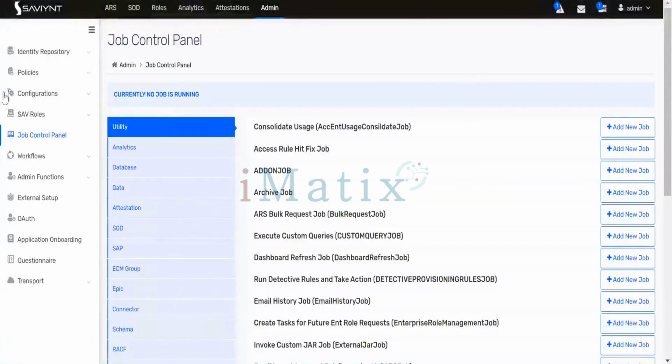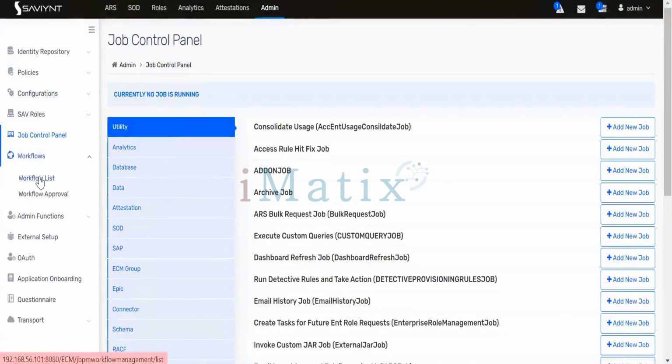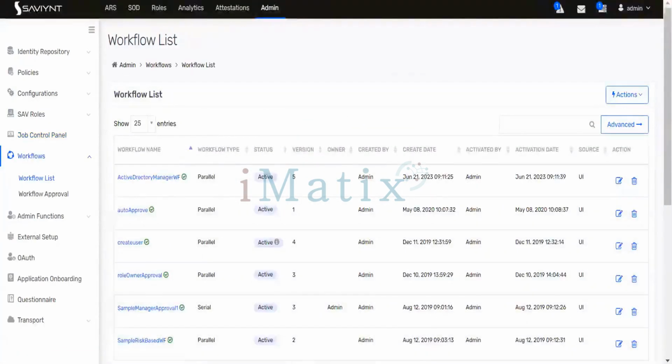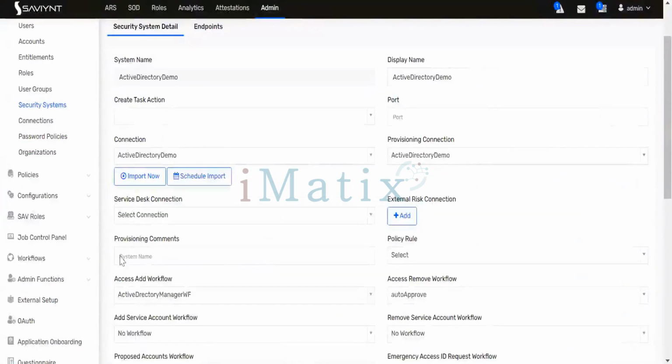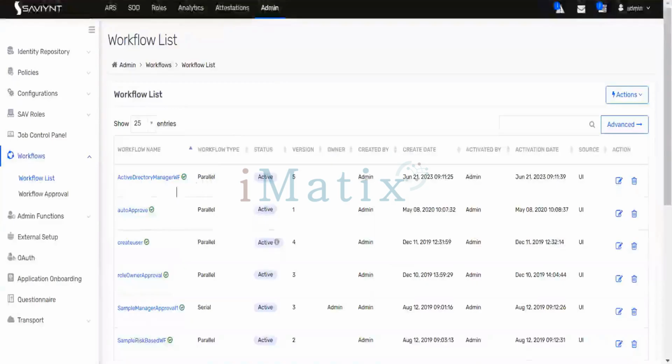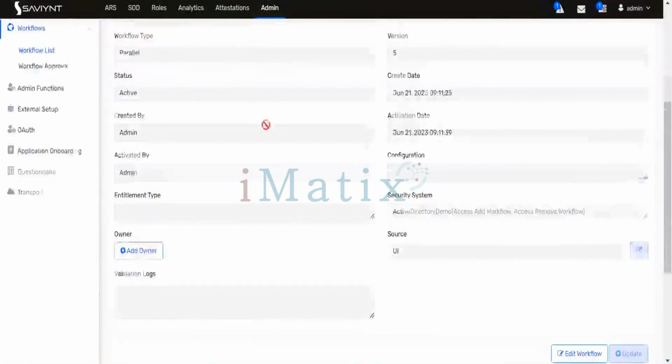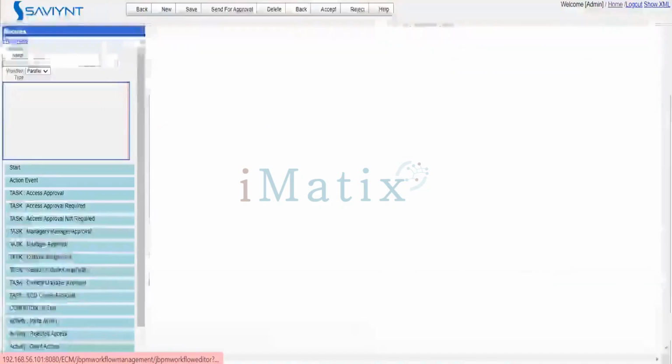Go to the workflow list. What is the workflow we saw attached to the security system? Active Directory Manager workflow. Open it and edit the workflow.